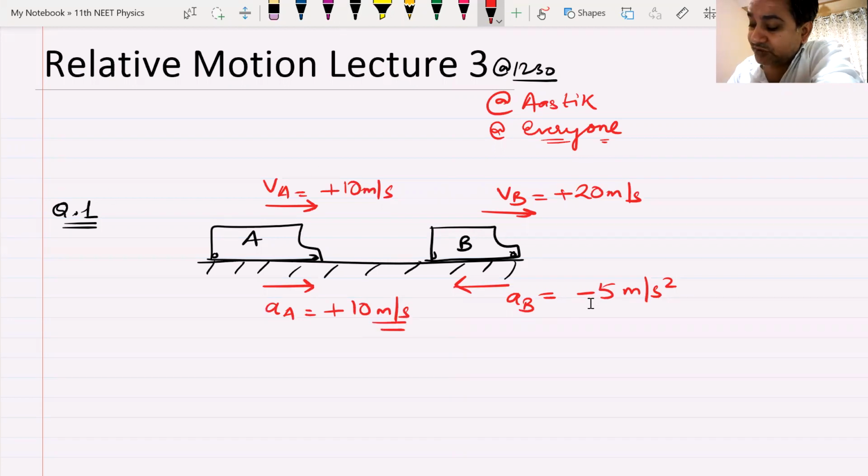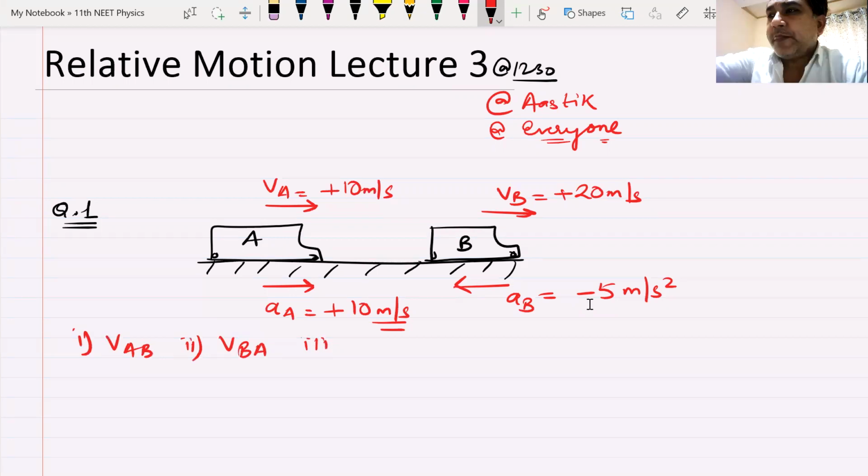I'm asking you 4 questions. Number 1, find velocity of A with respect to B. Number 2, velocity of B with respect to A. Number 3, acceleration of A with respect to B. Number 4, acceleration of B with respect to A.